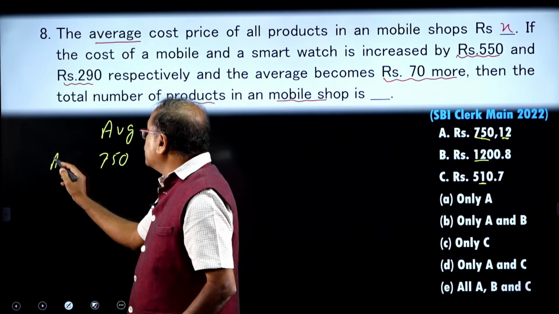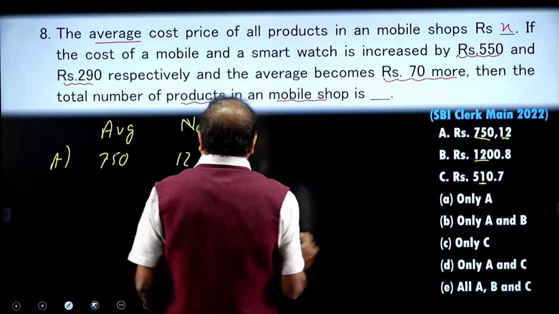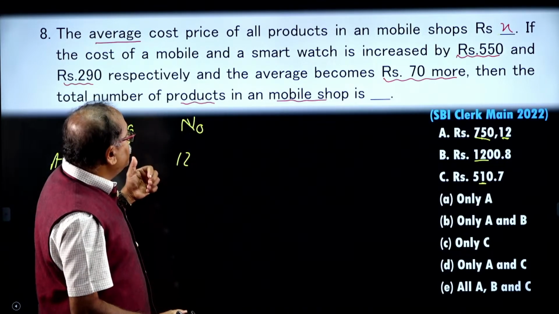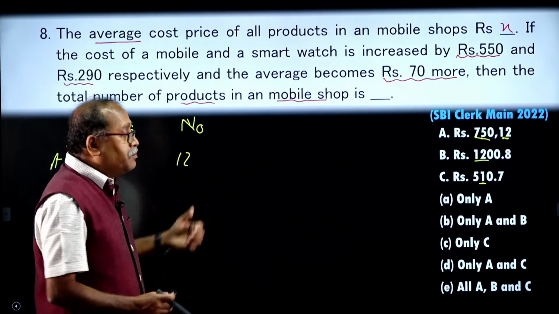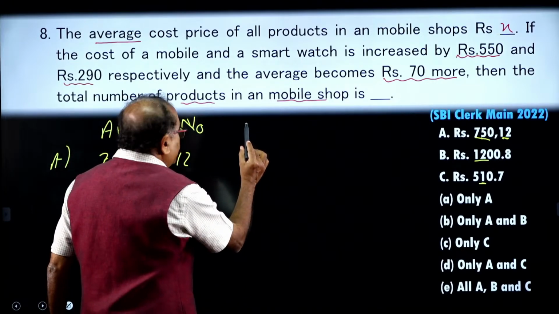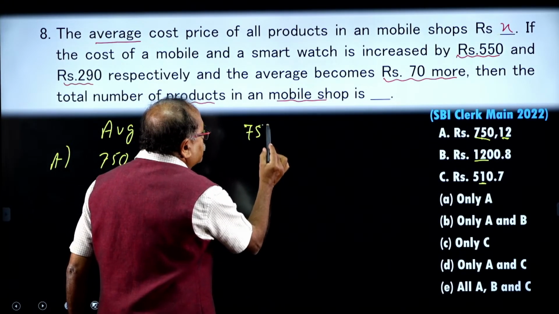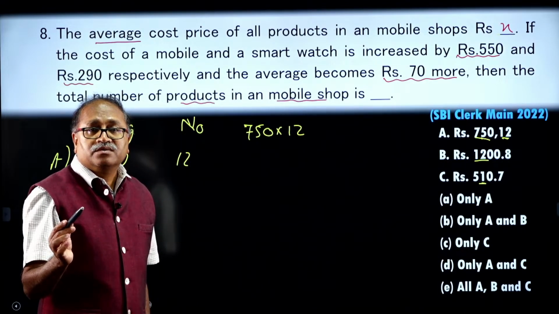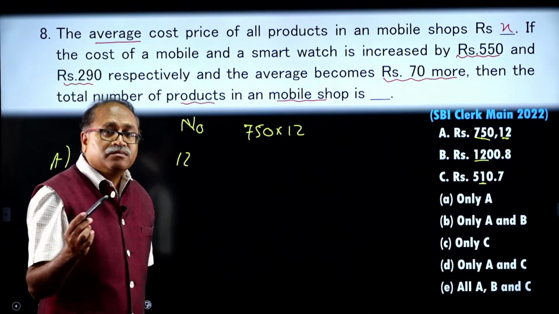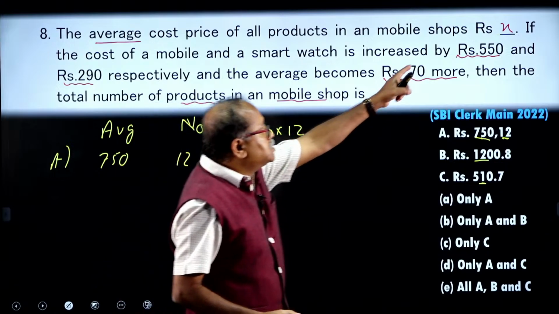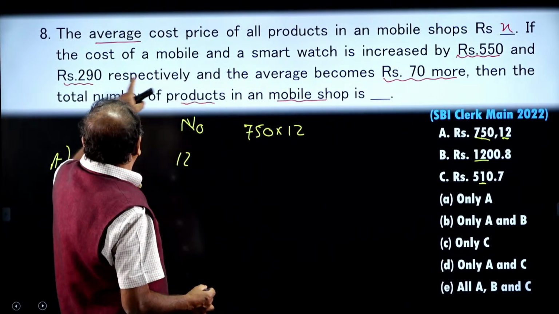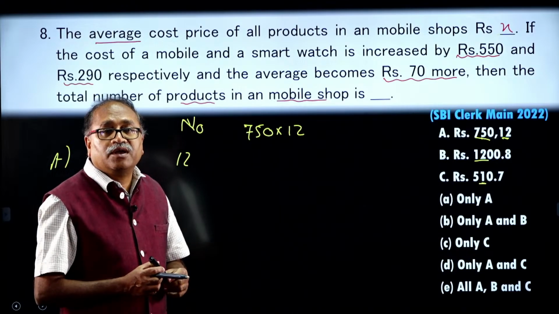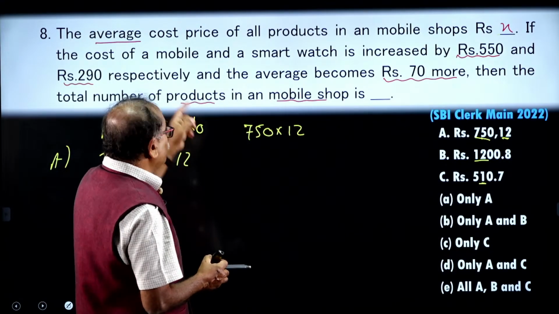So, let us check option A. What happens if the average is 750 and the total number is 12? Then 750 into 12 should be the total cost, and the cost is increased by 550 and 290. What is the sum of 550 and 290? That comes to 840.